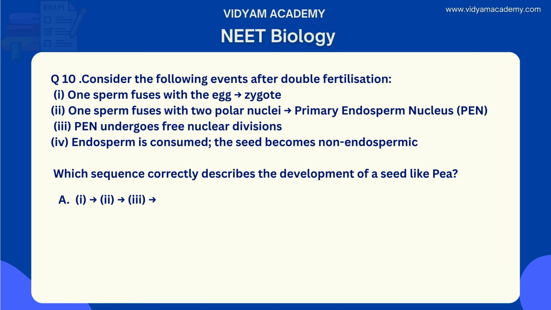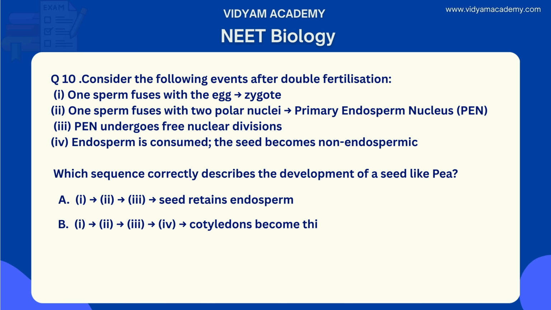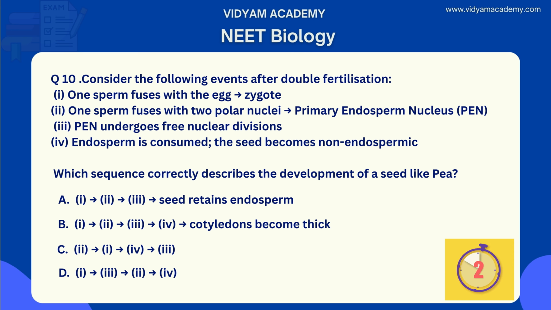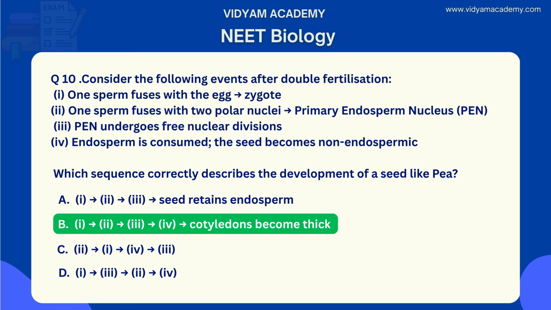Which sequence correctly describes the development of a seed like pea? Option A: 1, 2, 3, seed retains endosperm. Option B: 1, 2, 3, 4, cotyledons become thick. Option C: 2, 1, 4, 3. Option D: 1, 3, 2, 4. What is the answer for this question? Did you guess? The right answer is option B.